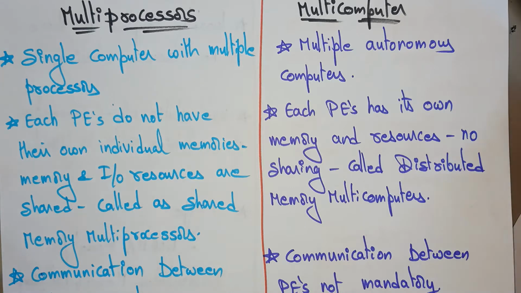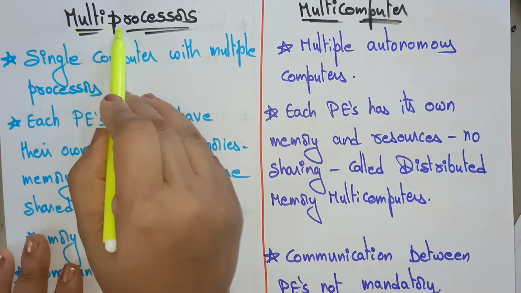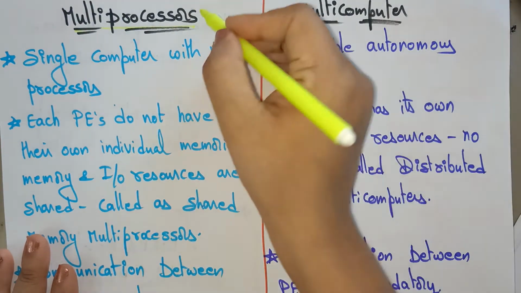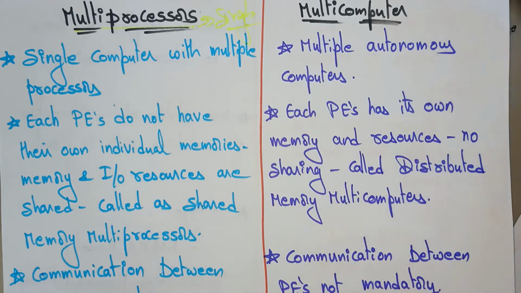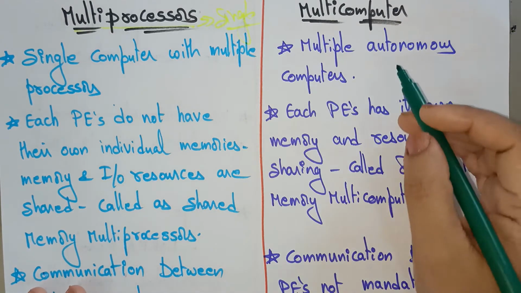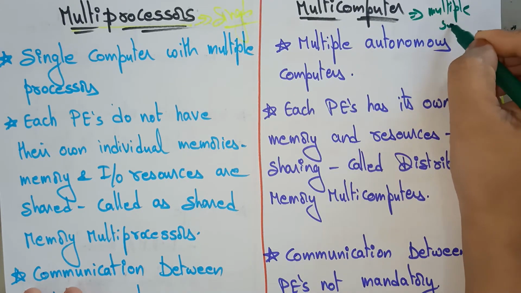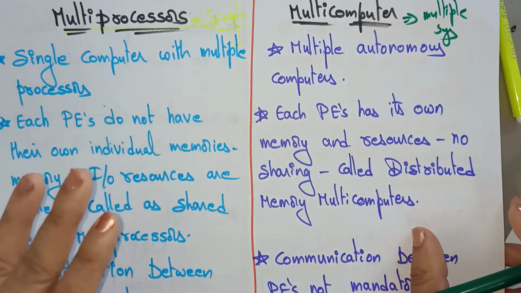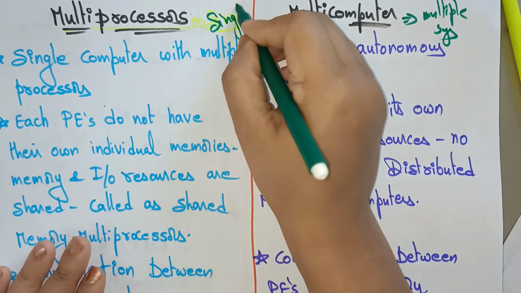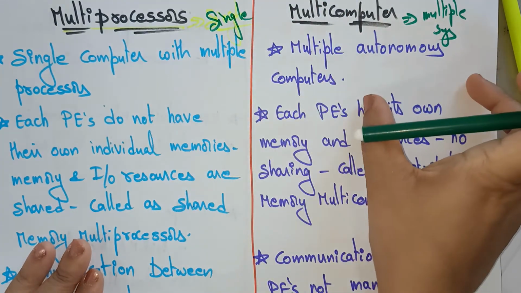Okay, shall we start? First is the multiprocessor. The name itself says multiprocessor, which means a single system. In a single system, multiple processors are there, meaning multiple processing elements are there in a single system. Multi-computers means multiple systems are there. So this is the main difference. Multiprocessor is only a single system where you have multiple elements. Multi-computer means multiple systems. So single system, multiple systems.